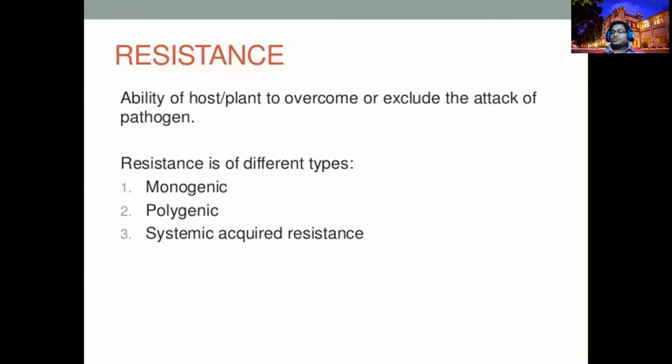Okay, so resistance is genetic. All the characters of any organism are governed by the genetic makeup of that particular organism, right? The genes are present as DNA material in the chromosomes in your nucleus.